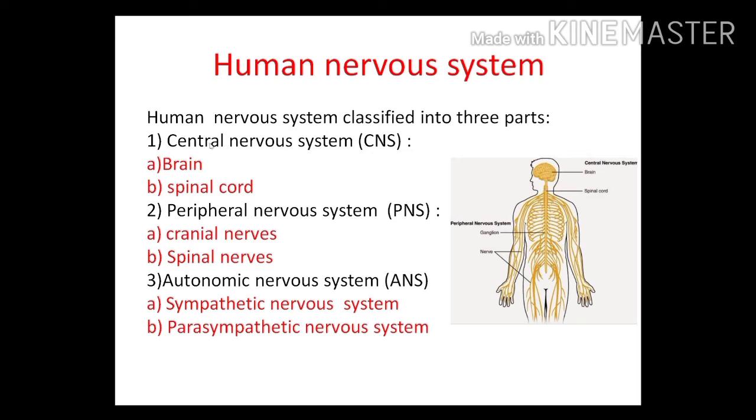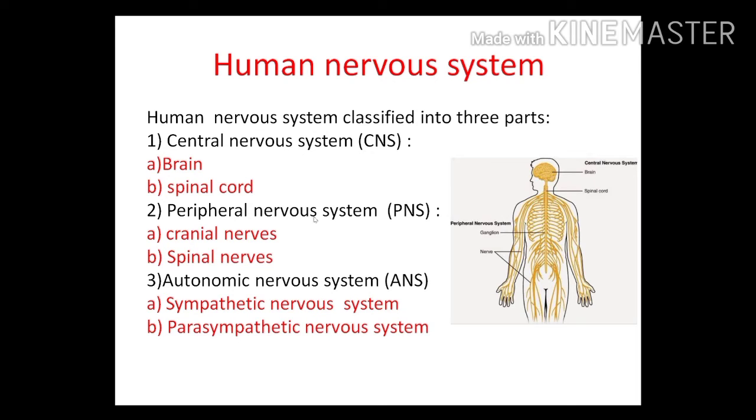So first of all we will discuss the central nervous system. Students, it is also divided into two major parts, the brain and spinal cord. We know the brain is located inside the cranium and the spinal cord is located inside the vertebral column, and they show branches.